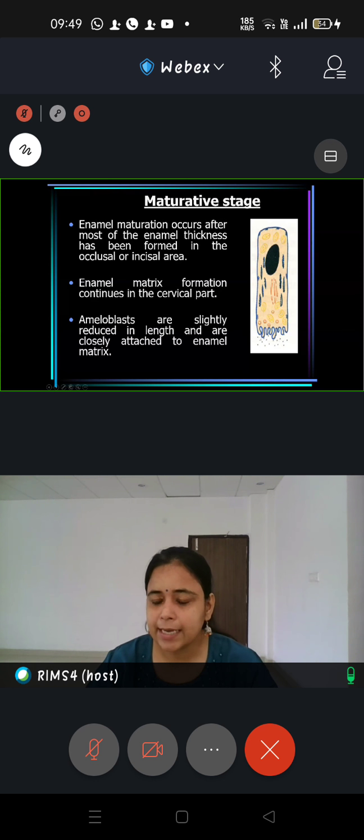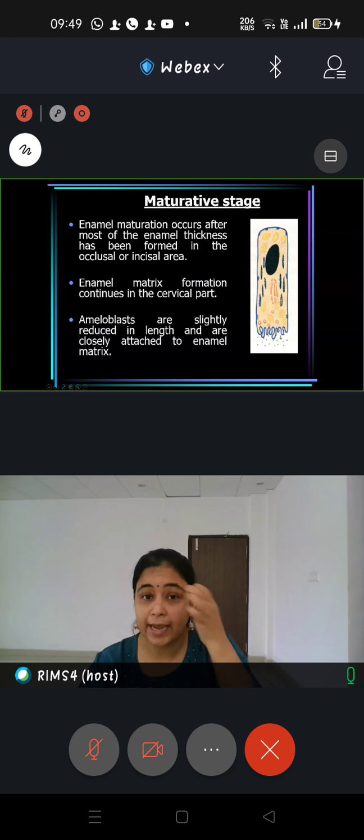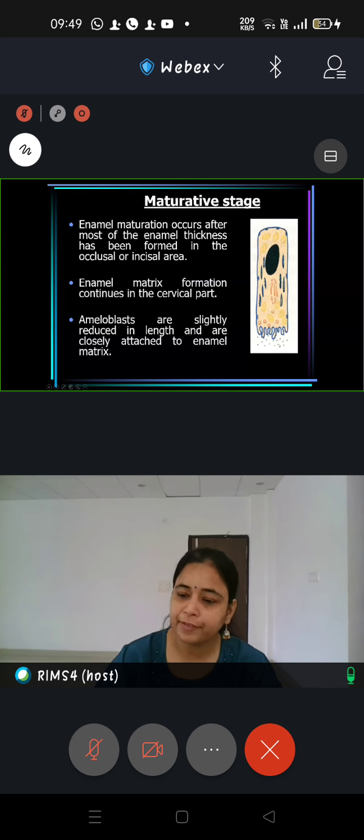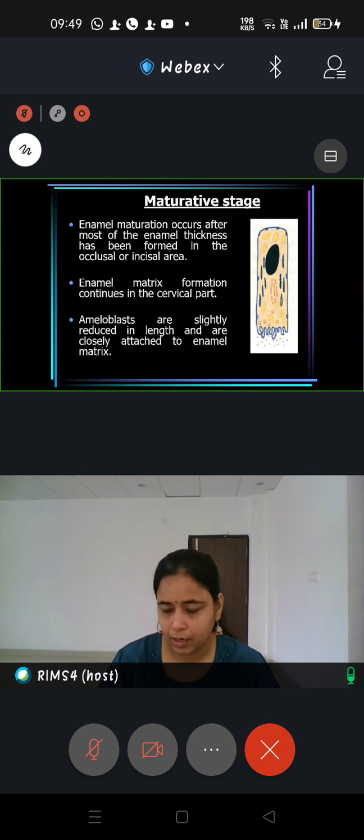Okay. So once the enamel matrix has also deposited in the formative stage, the next stage is called the maturative stage. So what is maturing in this stage? Nothing but the enamel matrix. The enamel matrix is going to mature. So what is meant by maturation of enamel matrix is deposition of chemicals, deposition of calcified material, or the mineralization of the enamel has to happen.